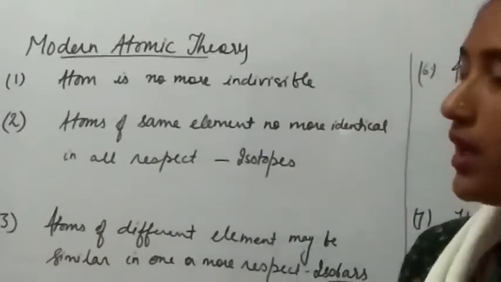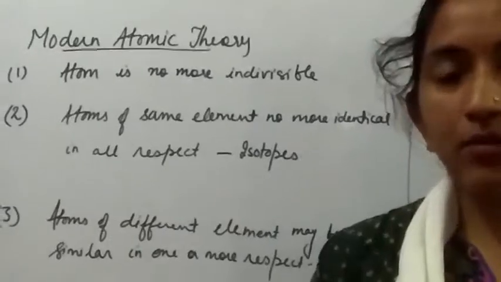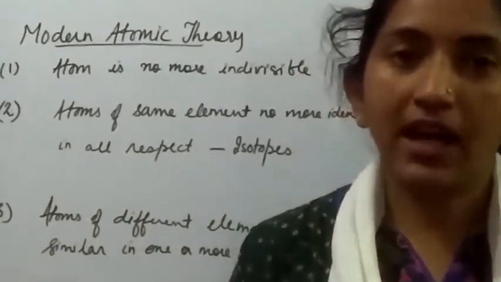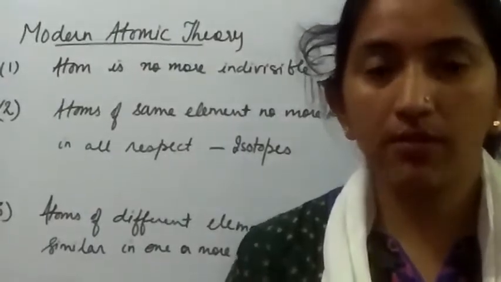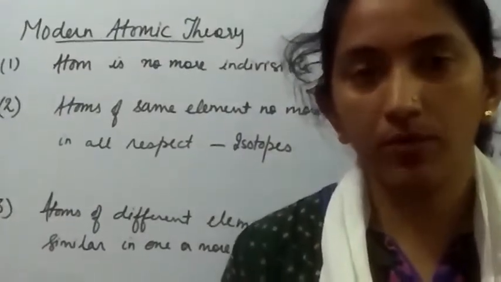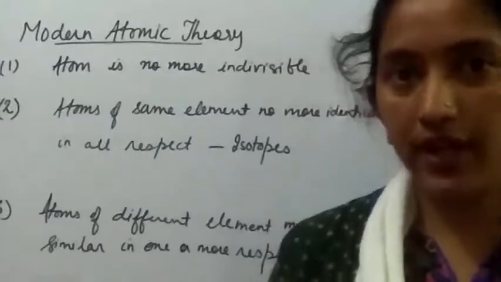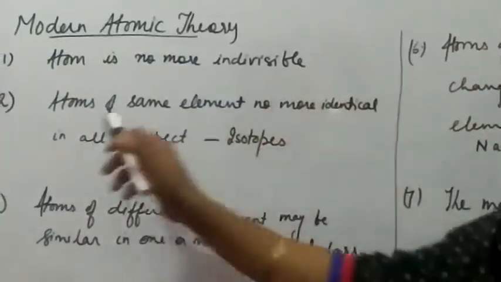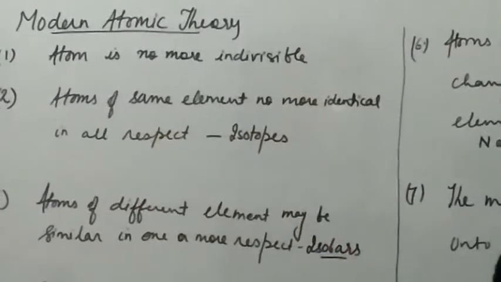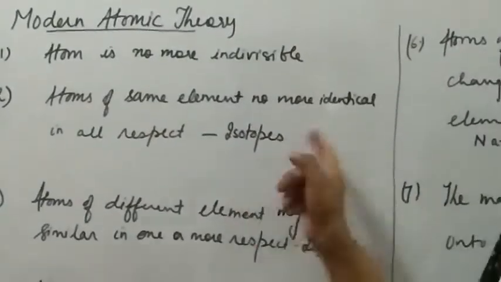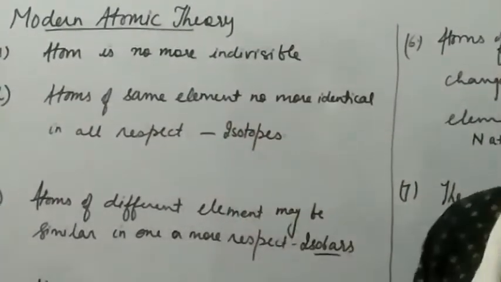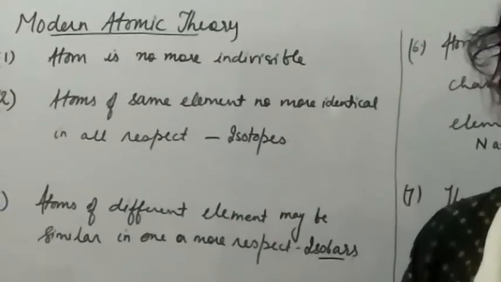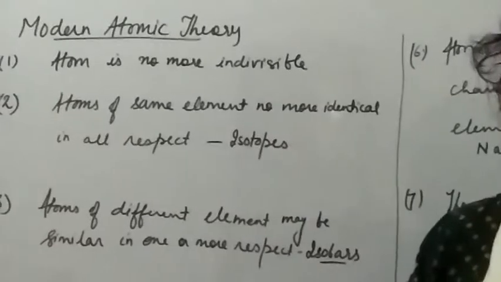The second point is that the atoms of the same substance were having identical shape, mass, size and chemical property. Now it has been modified: the atoms of the same element are no more identical in all respects. Here we can take isotopes, which you know about. In isotopes, the same element has different atomic masses.